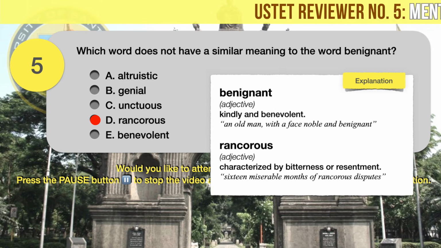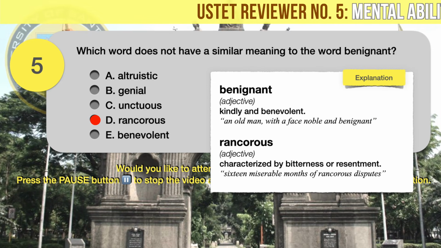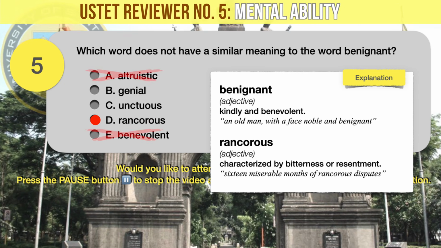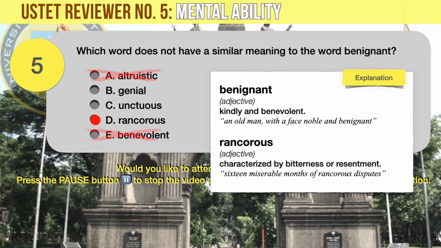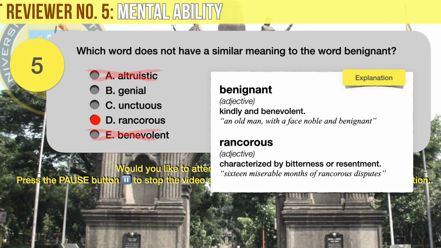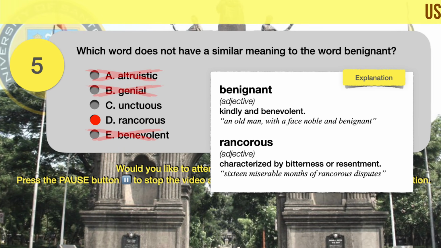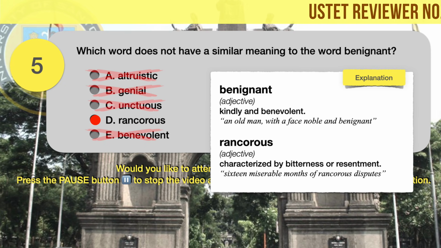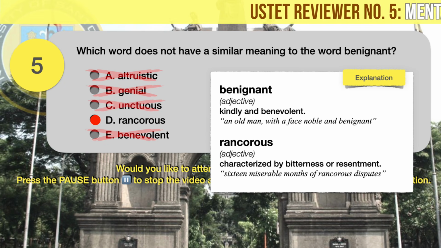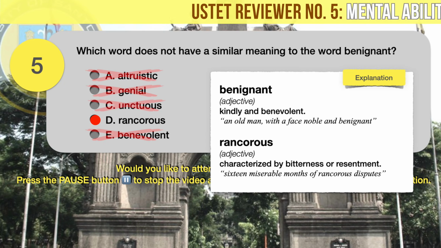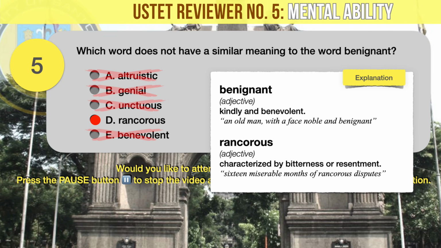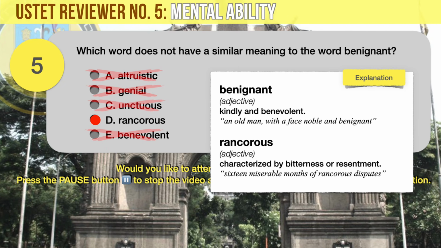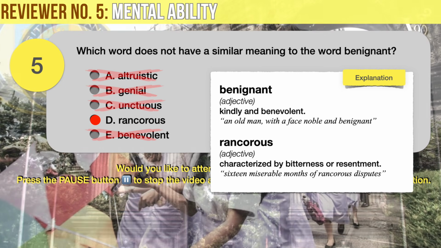The word benignant means kind and benevolent, as opposed to the word rancorous, which means hateful or spiteful. Both altruistic and benevolent mean selfless, unselfish, or kind, which is similar to benignant. Genial means friendly and cheerful, which is also somewhat similar to benignant. Unctuous means excessively or ingratiatingly flattering. Although it is generally a derogatory word, especially when used to describe another person, it is still somehow similar to benignant. Rancorous is indeed the most dissimilar word to benignant among the choices.